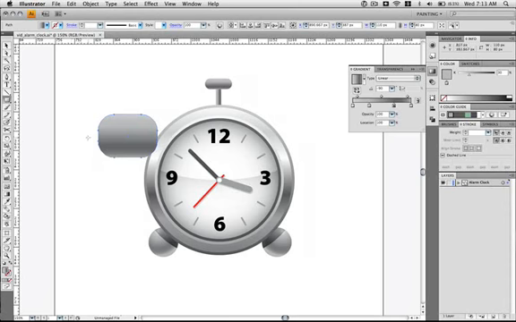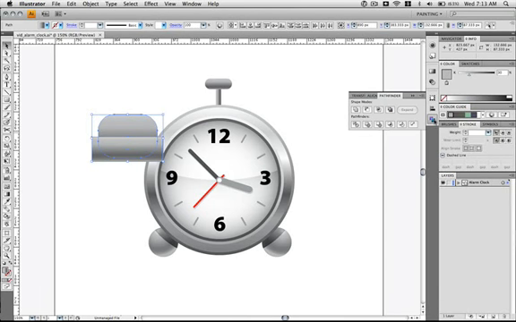And a little bit above this point right here, we're going to draw a rectangle. Make sure both of these shapes are selected. Open the Pathfinder panel. Hit Minus Front. And you're left with this bell shape.